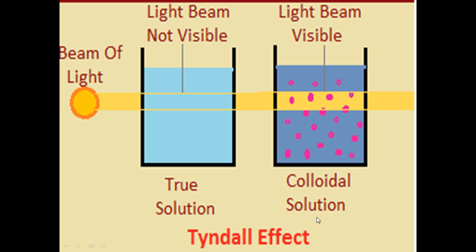Next class we will continue with separating the components of a mixture. We know the types of mixture: homogeneous and heterogeneous. How we can separate the components from the mixture by using different techniques, that we will learn in the next class.